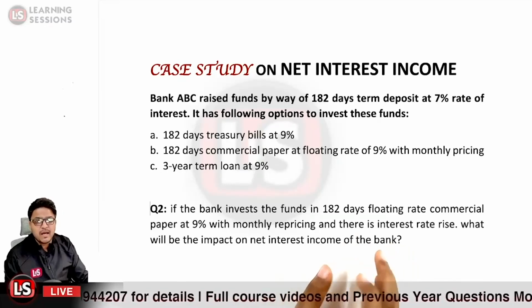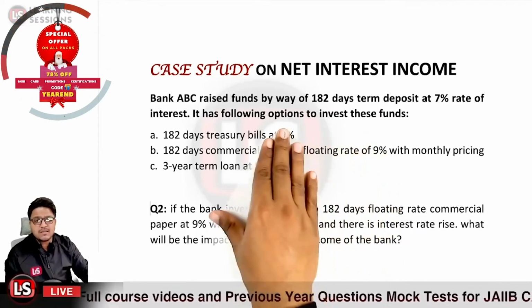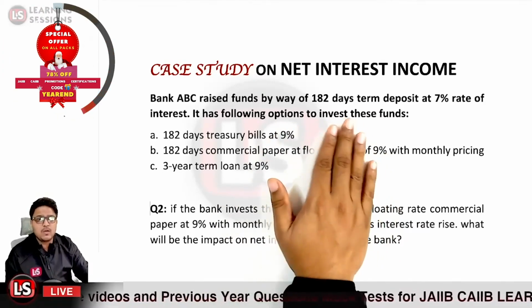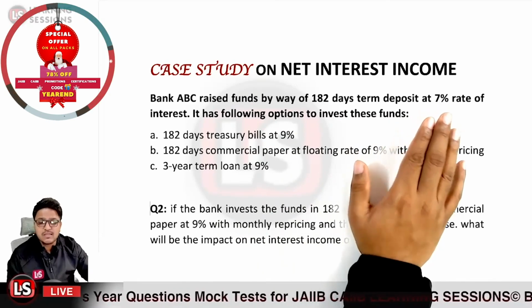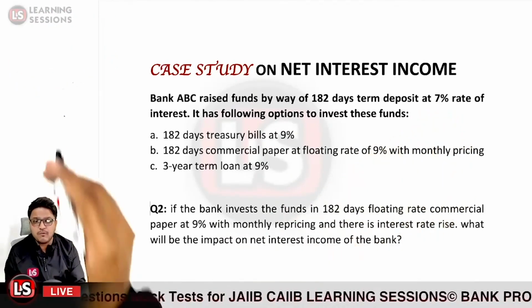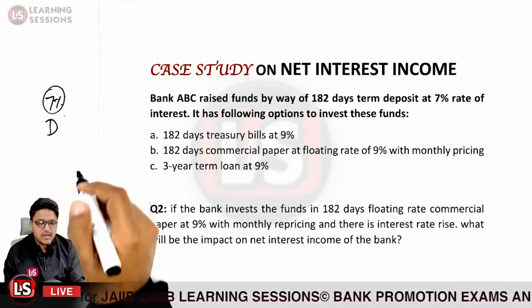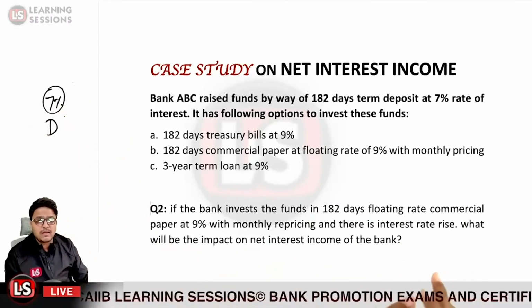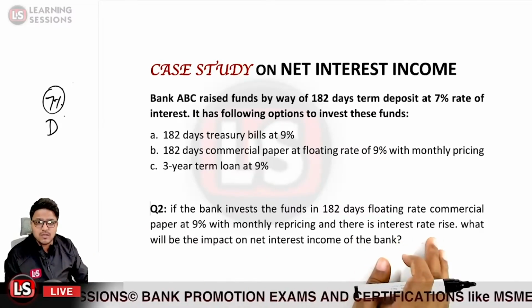First part is clear. And further, it is clearly mentioned that banks have basically mobilized the funds in 182 days term deposit. So the interest on the deposits is going to be the same for the remaining period of 182 days. So in deposits you have to pay 7% only, that will be fixed. And further it is said over here that there is increase in interest rate, there is interest rate rise. What does it mean?